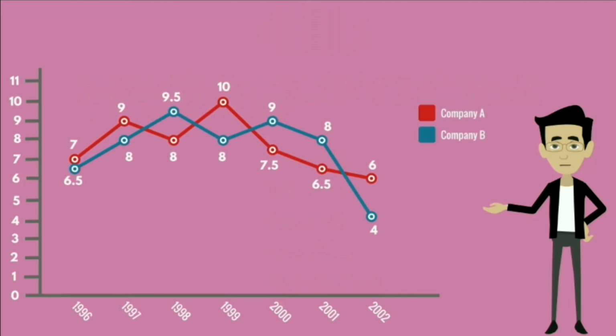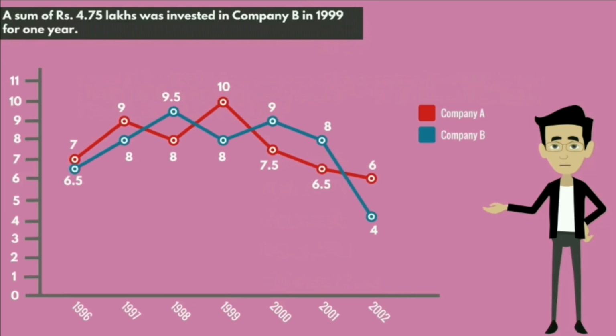Let's see the solution. Here in the question they given that a sum of 4.75 lakh rupees was invested in Company B in 1999 for 1 year.